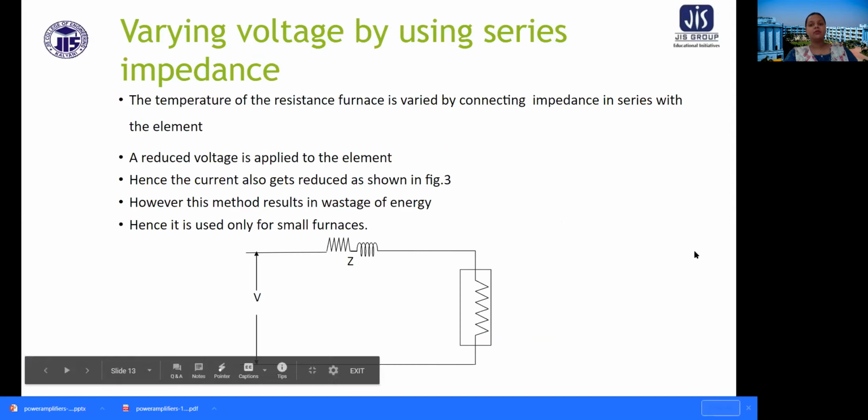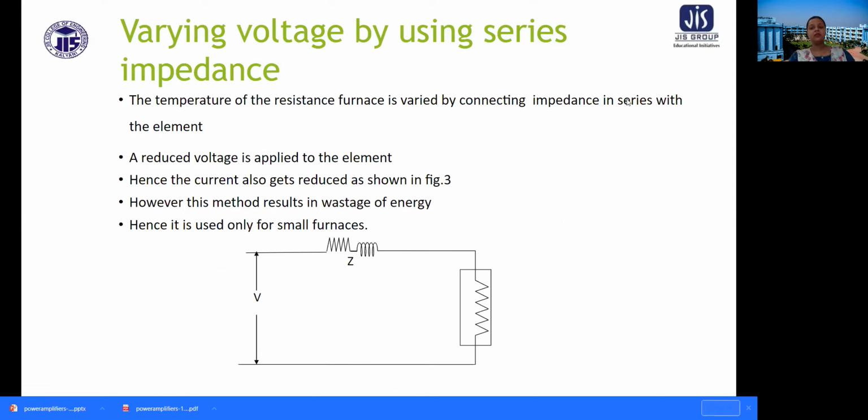Varying voltage by using series impedance. The temperature of the resistance furnace is varied by connecting impedance in series with the element. A reduced voltage is applied to the element, hence the current also gets reduced. However, since the current is getting reduced in the resistance, this method results in wastage of energy, and hence it's used for small furnaces.